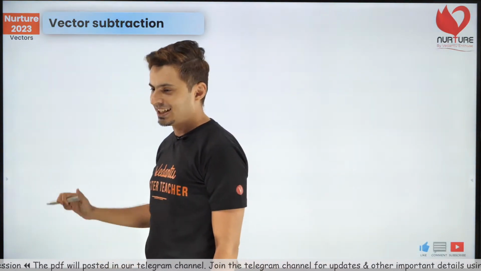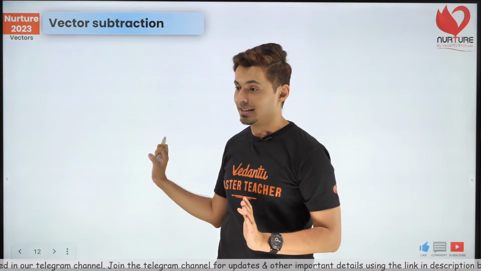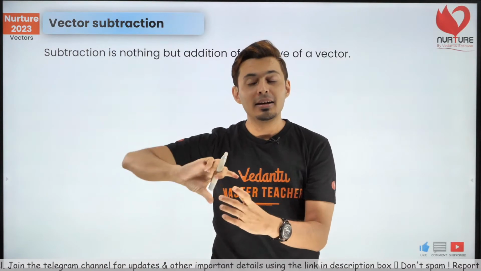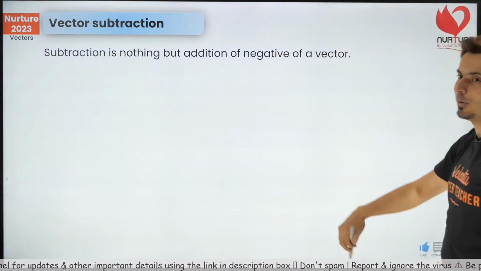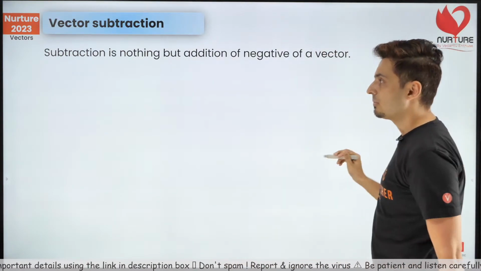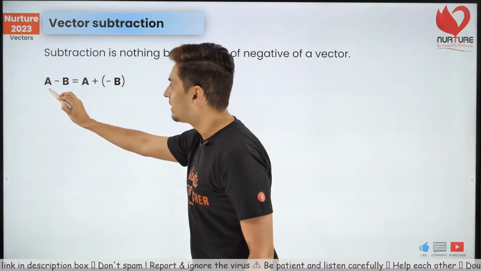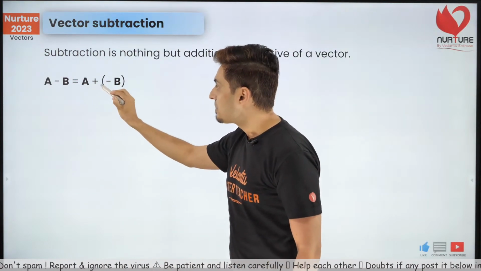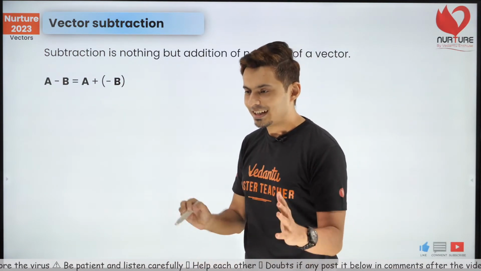So vector subtraction is nothing but vector addition, guys. Just that you need to add the negative of a vector, just like I told you about that 5 minus 3 numerical example. So for example, A bar minus B bar is nothing but A bar plus negative of B bar. That's it. It's vector addition.